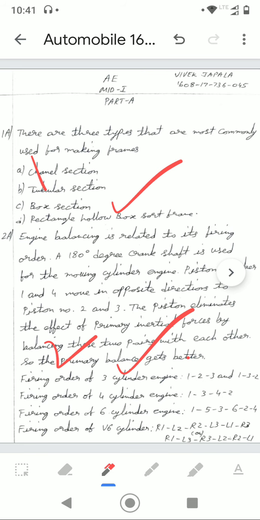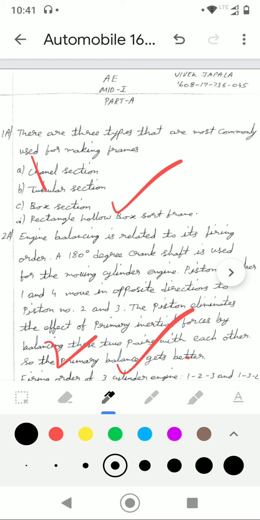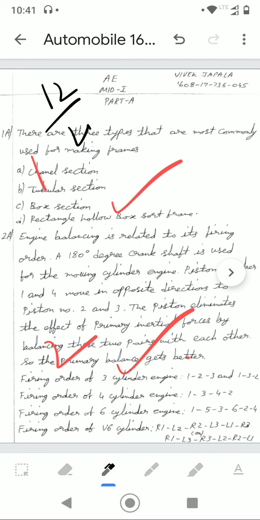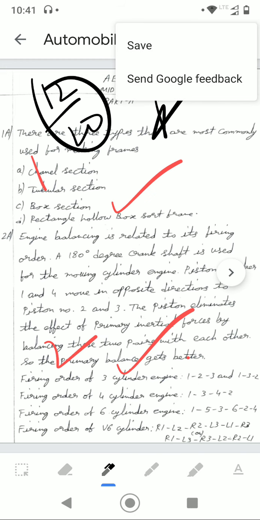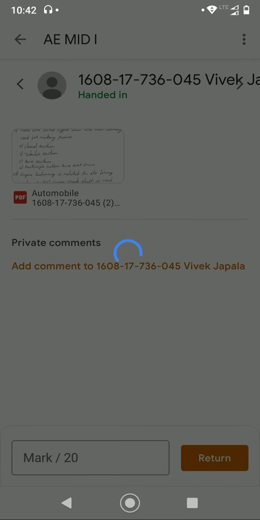Here I will select a different color to award the marks. 12 by 20. I can sign it here also, and after signing this I have to save this file. This saved file will be viewed by the students. They can go through individually what marks have been awarded for each question. So select the 3 buttons in the right corner, and press save. Automatically the paper will be saved.